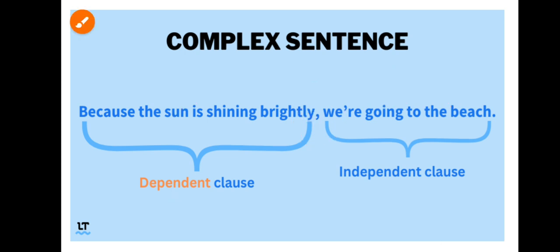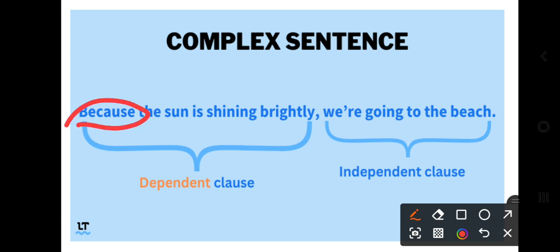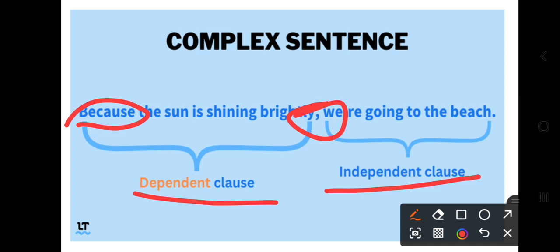We have just read that "because" is a subordinating conjunction, but our major concern is not the subordinating conjunction. Our concern is how the sentence starts, with a dependent or with an independent clause. Here, the sentence starts with a dependent clause, and when a sentence starts with a dependent clause, it will be joined by a comma with the independent clause. You just have to keep that in mind.